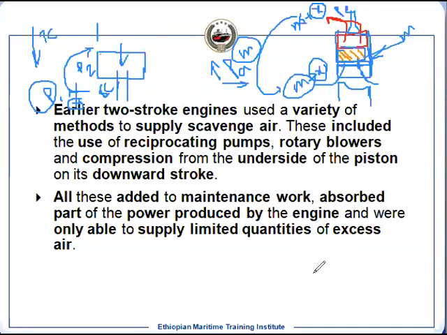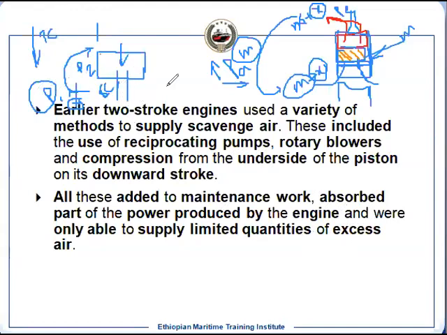So the best is the turbocharger. If we can increase the turbocharger efficiency, so that we can have good efficient scavenging. With these three methods, the quantity will be limited.